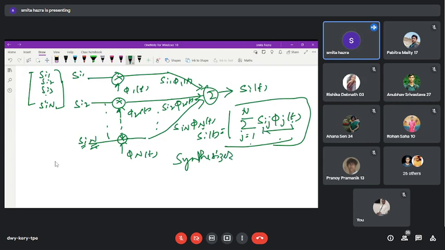Okay, synthesizer for generating the signals. That means if signal components are given to you, that dimension of space is given to you, from there you can configure the signals.